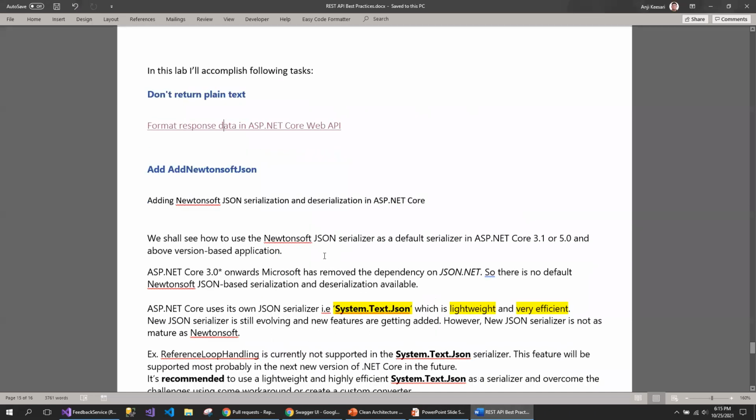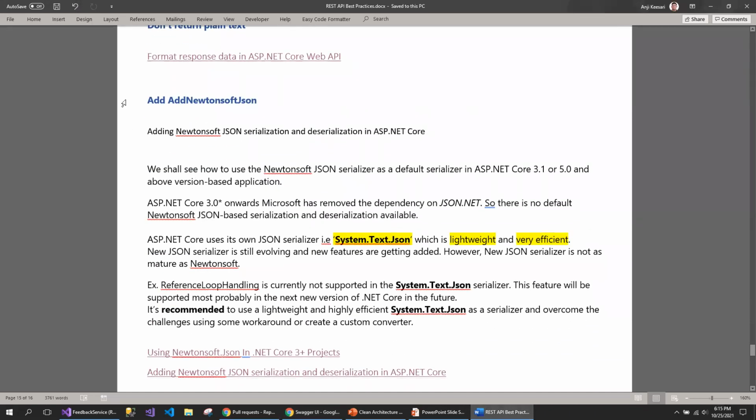The next one, I will go with this document, adding Newtonsoft JSON for serializing and deserializing in ASP.NET Core. Earlier we used to have JSON.NET, but now JSON.NET has been removed from .NET Core 3.0 onwards.